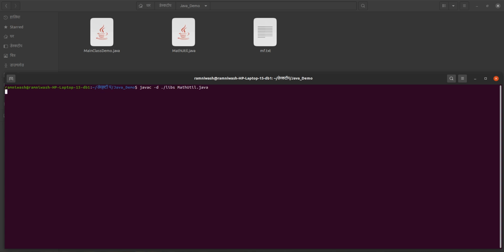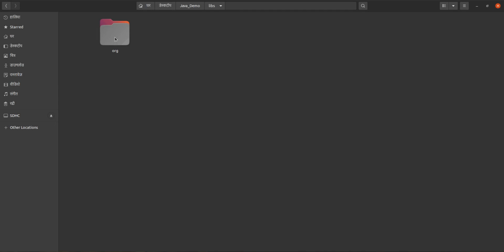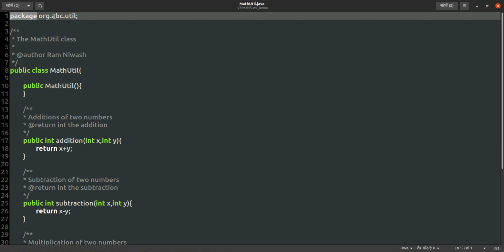org.abc.util. So I am just pressing enter, and you can see here the libs folder came. Directory and folder are the same. In an operating system you say directory, but in the general world you say folder. So I am opening this libs. Under this libs you can see org is there, under this org abc is there, under this abc util is there, and under this util the MathUtil.class file is there. So this is the directory structure of this package, as we have learned in the last video also.